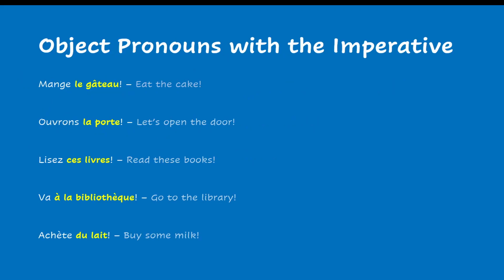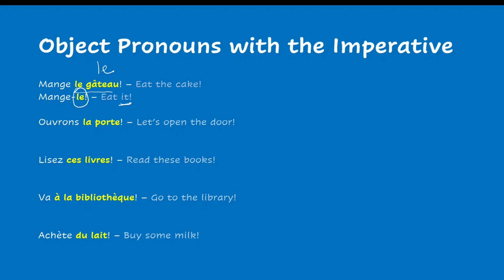So let's see now what the object pronoun does with the imperative. So we have a sentence here, mange le gâteau, and let's say we want to replace le gâteau by a pronoun. So here, mange le gâteau, eat the cake. How would you say eat it? So now remember the object pronouns that we've seen before. You can replace here the masculine noun by le. Therefore, it's going to be mange-le. Eat it. As you notice here, the pronoun goes behind the verb, just like in English.